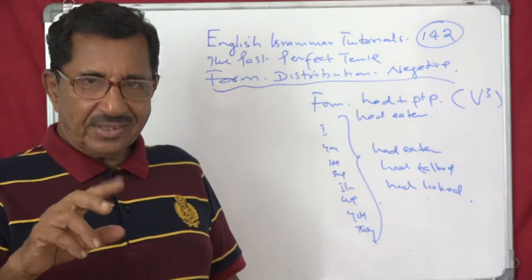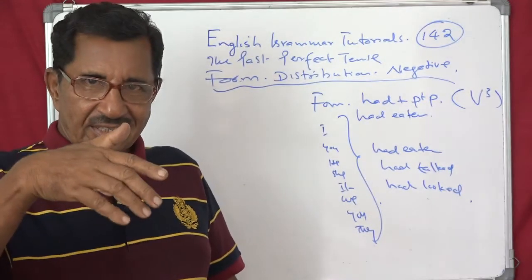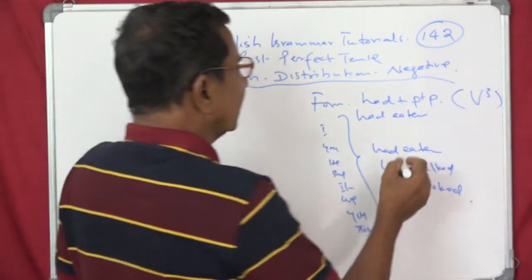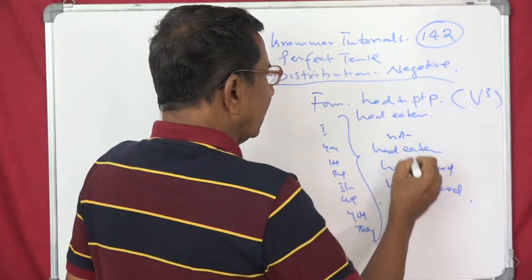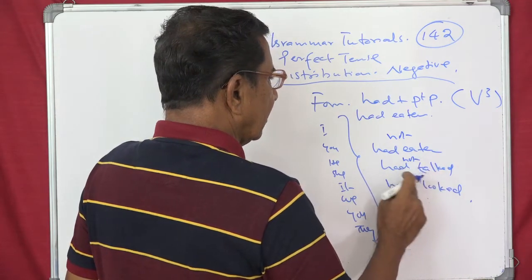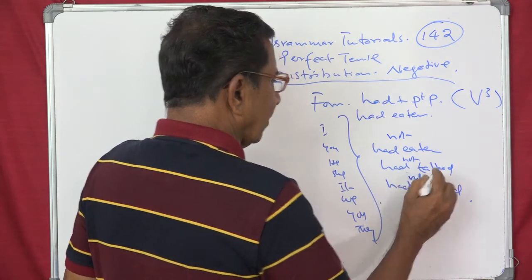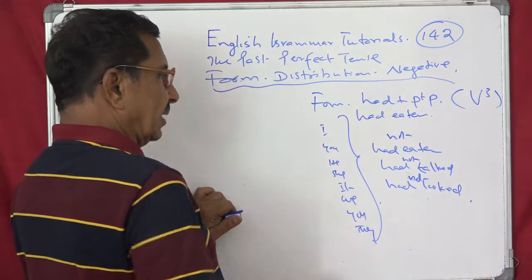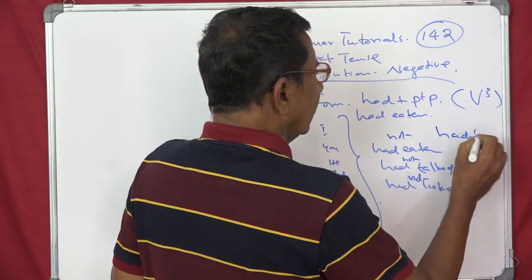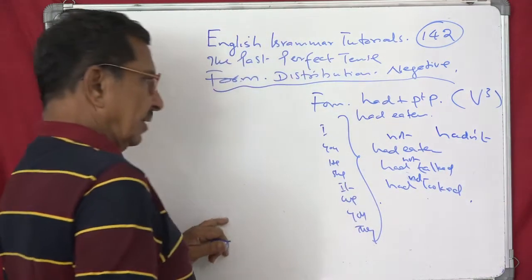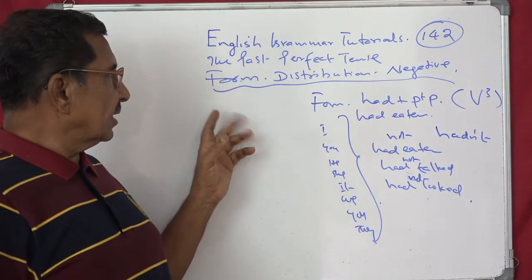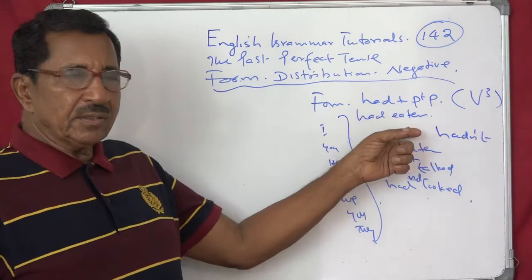And the negative, you know how to make the negative. If you have got 2 parts, insert not between the parts. So you have got like this: I had not eaten, had not talked, had not looked. So insert not in between. And the short form, contracted form, hadn't, negative. So all the 3 aspects of this tense are over. That is, form is had plus past participle.